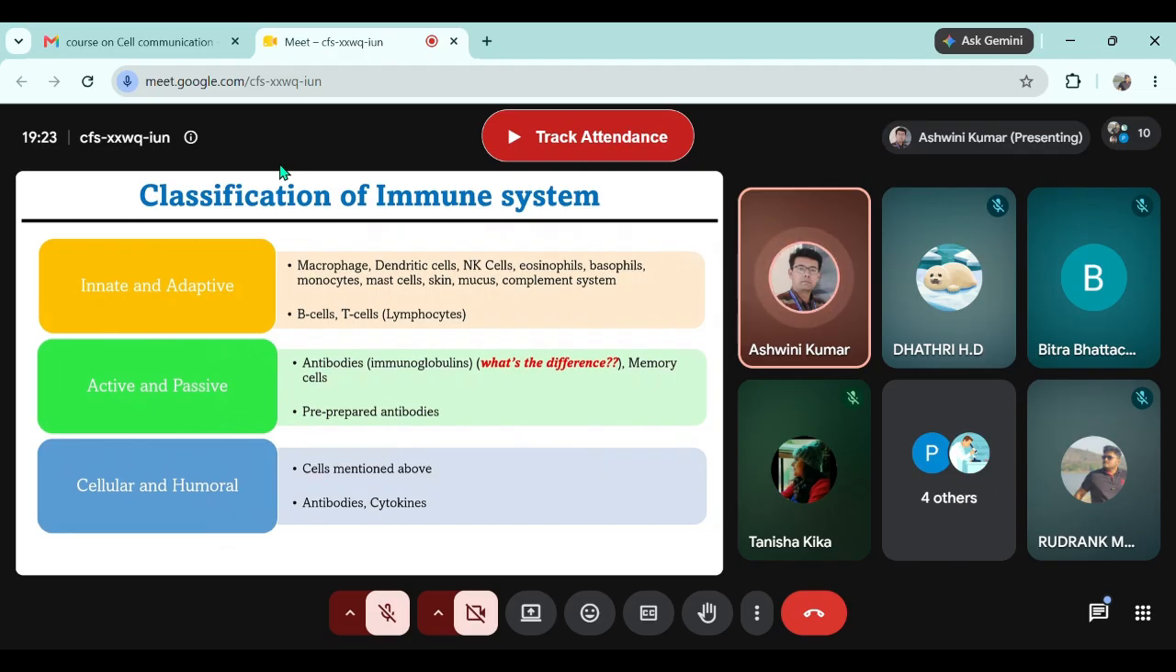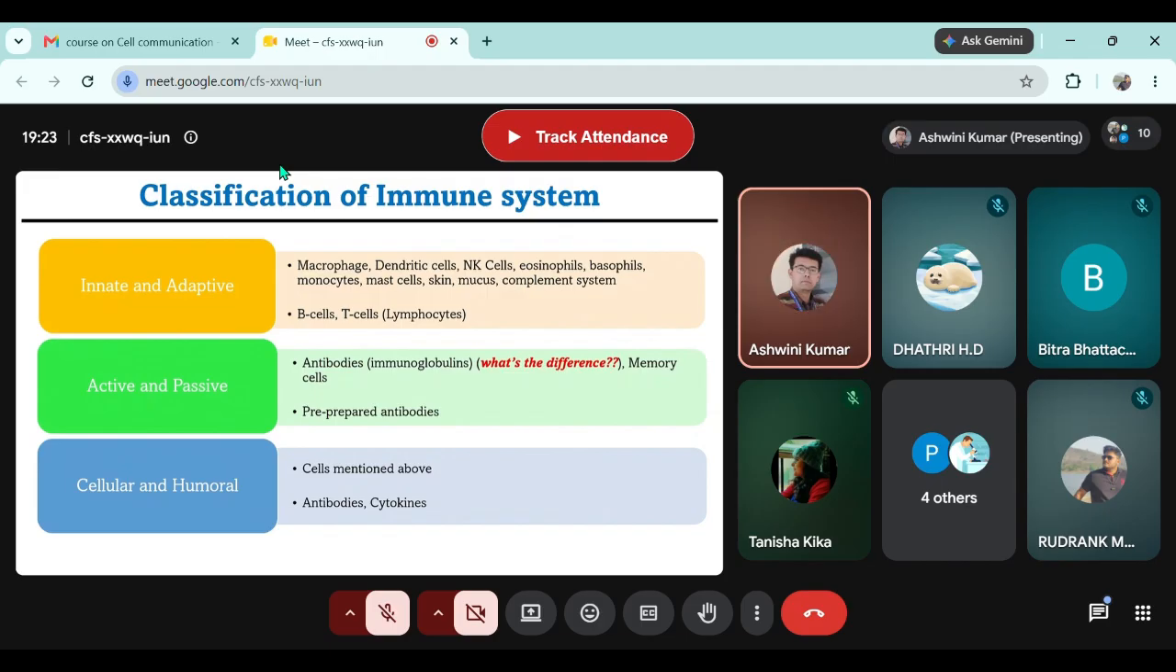Some major components of the innate immune system are macrophages, dendritic cells, natural killer cells, eosinophils, basophils, monocytes, mast cells, skin, mucus, and the complement system. You might have heard that the skin is the first line of defense for anything coming from outside, apart from the vestibules. I'm talking about intact skin, not wounded skin. If intact skin can resist the entry of bacteria, it will in a very similar fashion resist the entry of fungus also. So innate immune system components don't differentiate between anything.